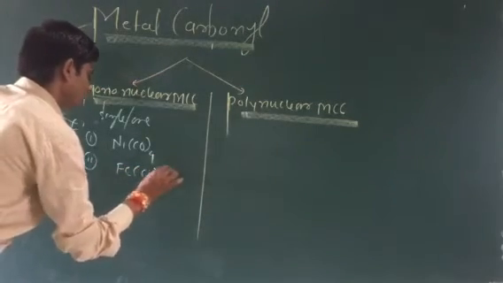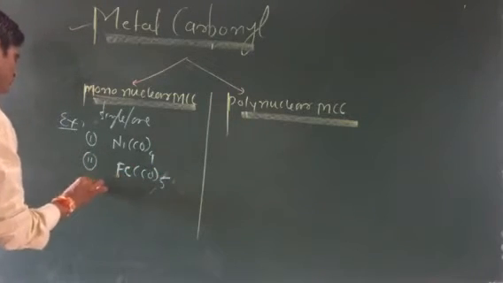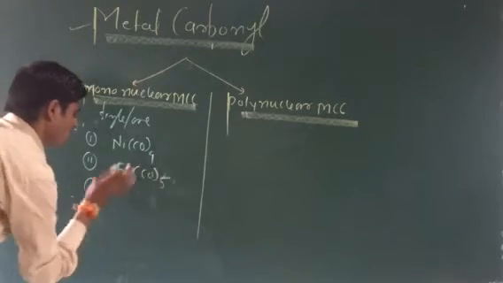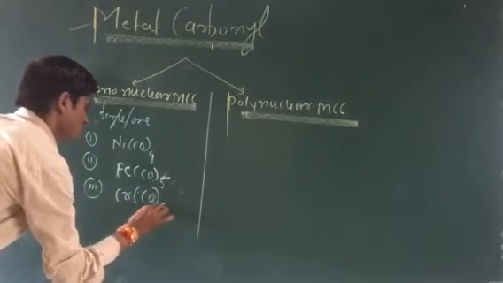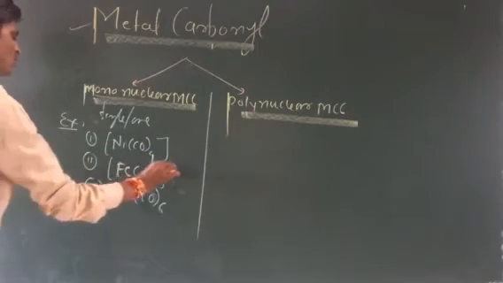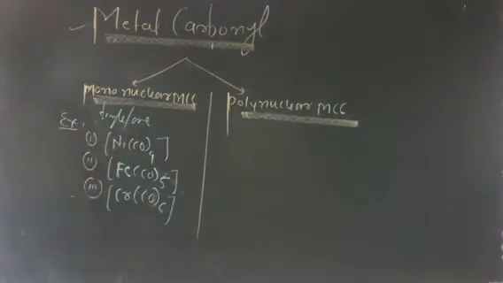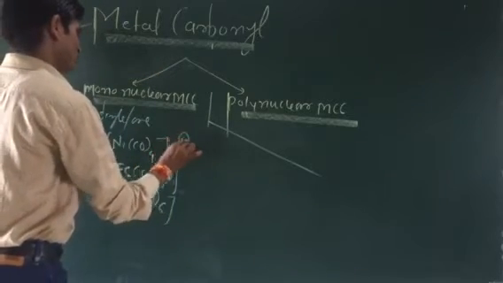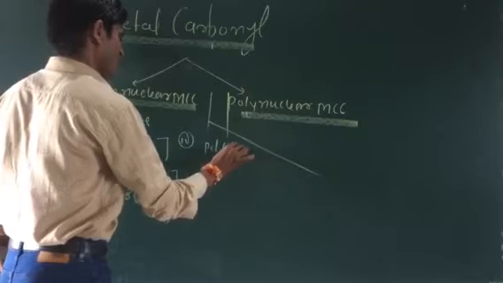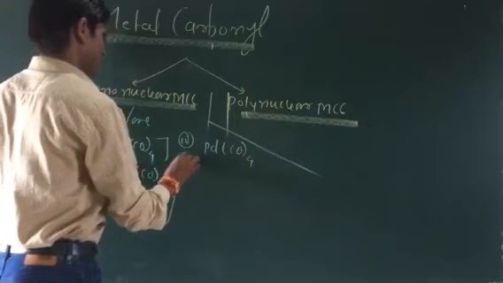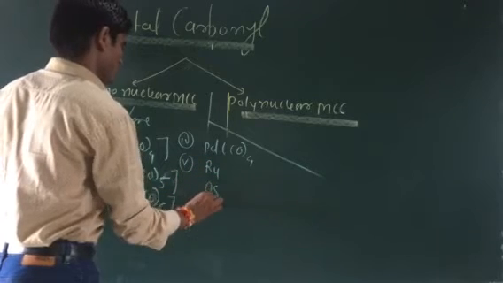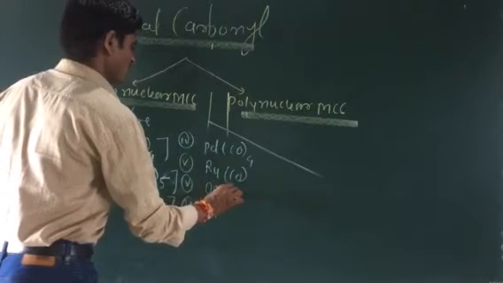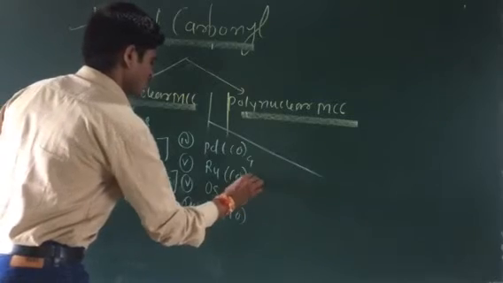Second, Fe(CO)5. Third, Cr(CO)6, chromium. These are metal carbonyl complexes, and they are mononuclear. Another example, the fourth, is palladium, Pd(CO)4. The fifth, sixth and seventh examples are ruthenium, osmium and tungsten, each with 5 CO.